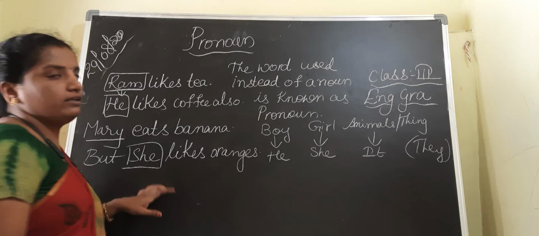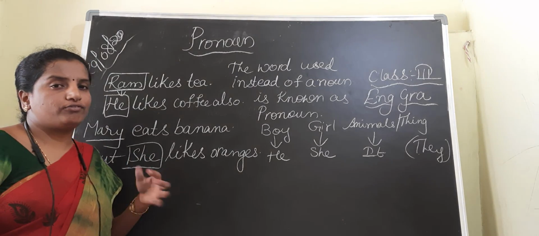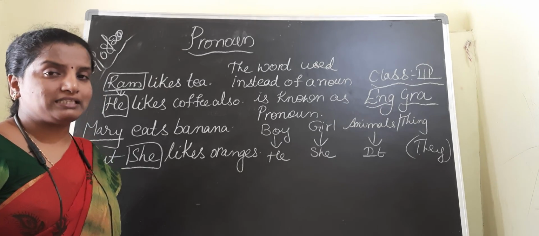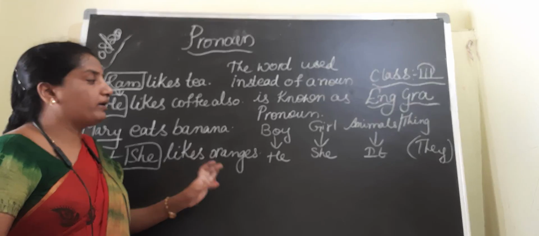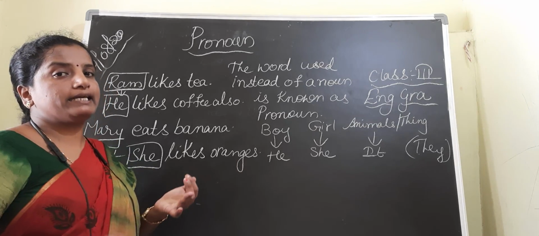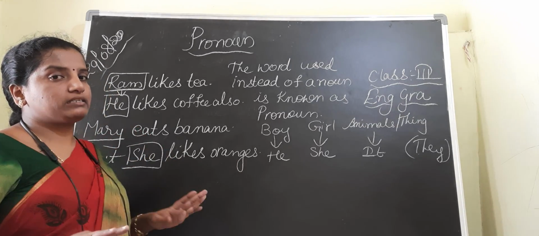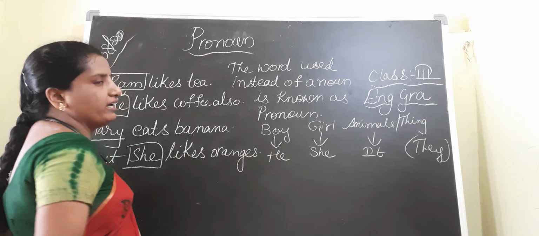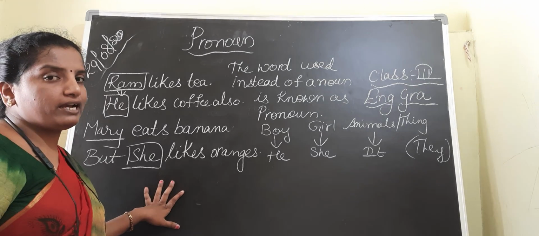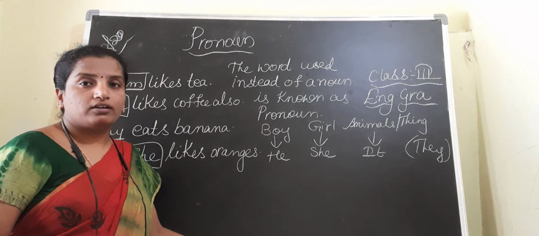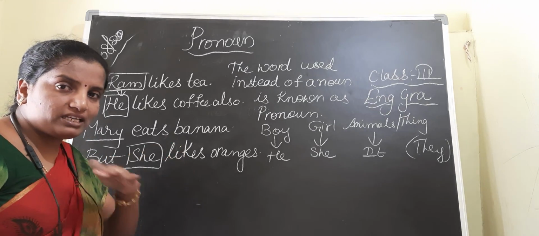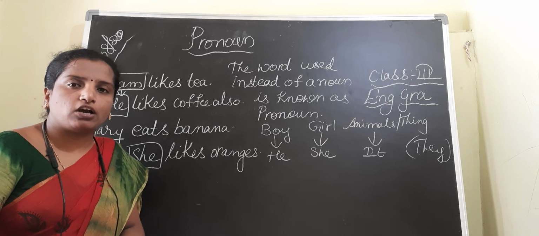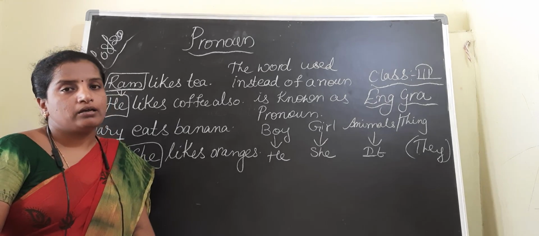Suppose boys play cricket, they play hockey also. They can be used for boys, girls, animals and things. But he should be used for the boy, she for the girl, and it for an animal or thing in singular form. This is the basic of the pronoun. What is a pronoun? The word used instead of a noun is known as the pronoun.